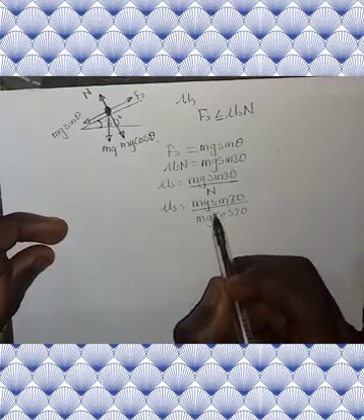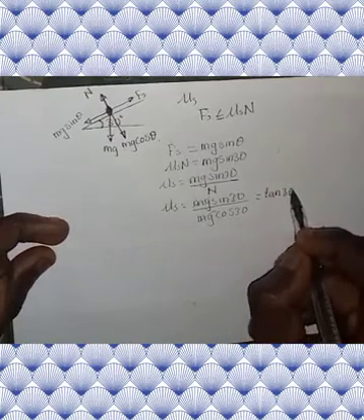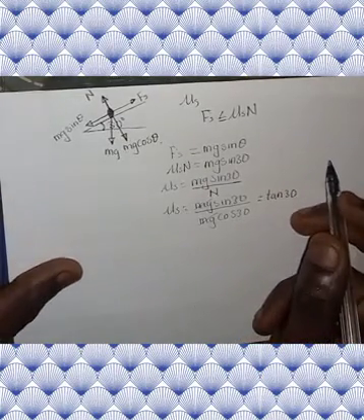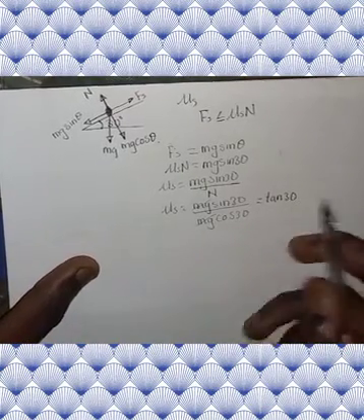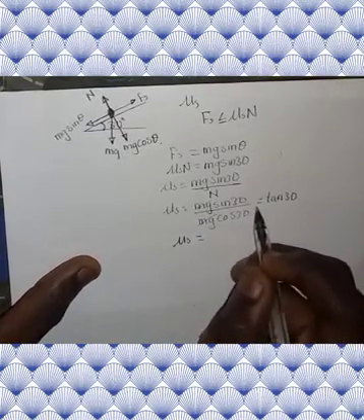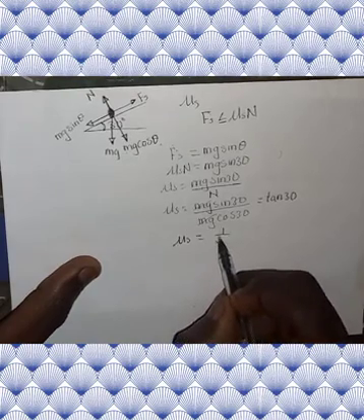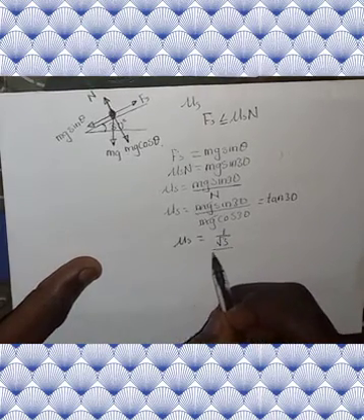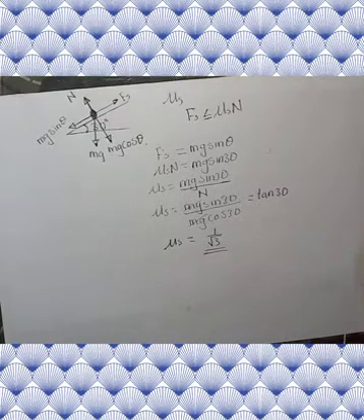Mg cos 30 degrees. So mg and mg cancel, and this gives me tan 30 degrees, right? Great. And what is the exact value of tan 30 degrees? My mu s in this case is equal to the exact value of tan 30. Great. It is 1 by root 3. Yes, so that's the exact value of tan 30. So that is the value, the approximate value of the coefficient of static friction in this case.